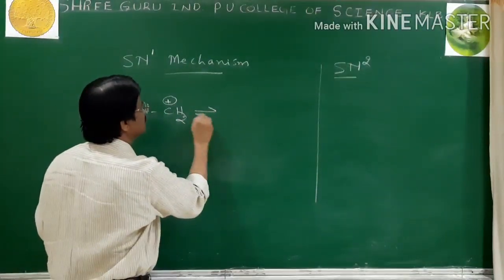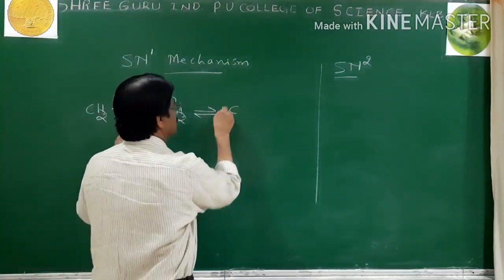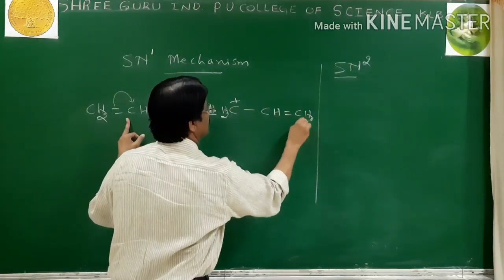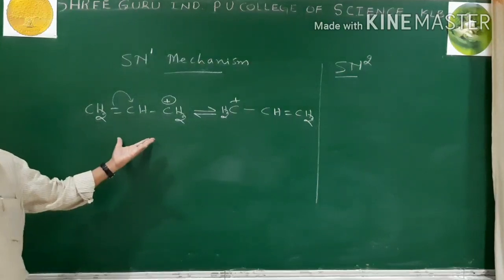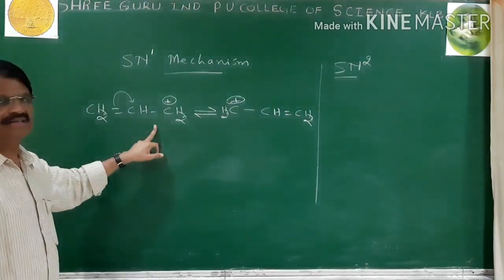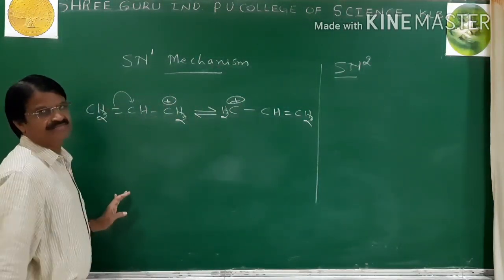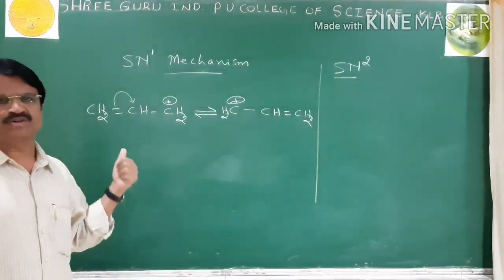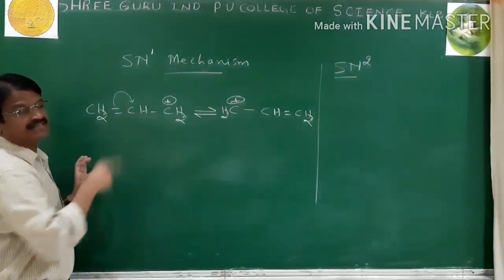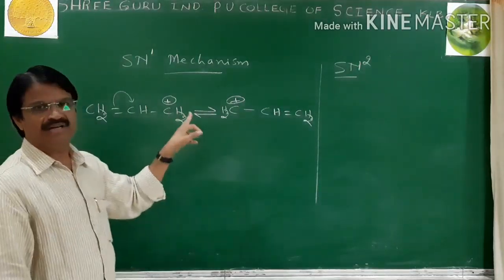Therefore, we can write one more structure, CH2+-CH=CH2. These are resonance structures of the allylic carbocation, which is stabilized by resonance. Resonance stabilization is stronger than the hyperconjugation effect. Therefore, even allyl halides undergo the SN1 mechanism because they can form a stable carbocation.